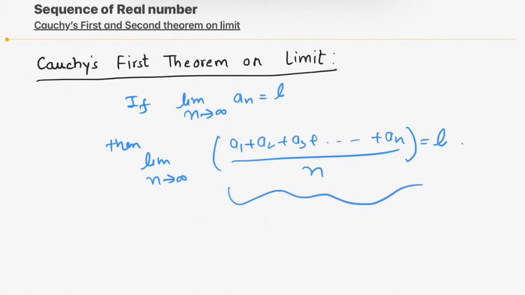This is the arithmetic mean of n terms. That means the limit of the n-th term is equal to the limit of the arithmetic mean of n terms. In this manner you can memorize Cauchy's theorem very easily. Now let's solve a problem on this theorem.